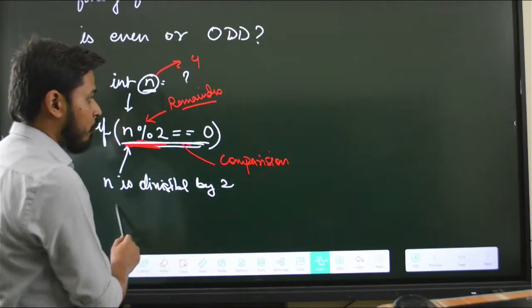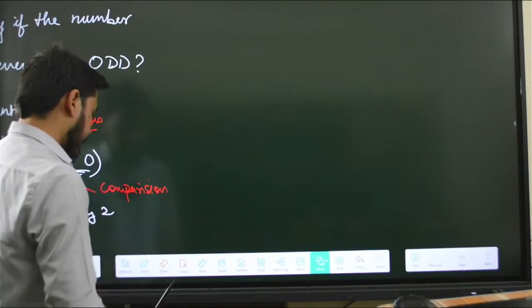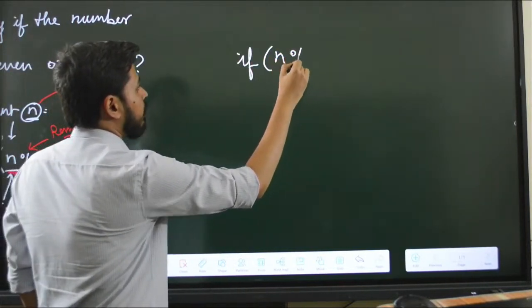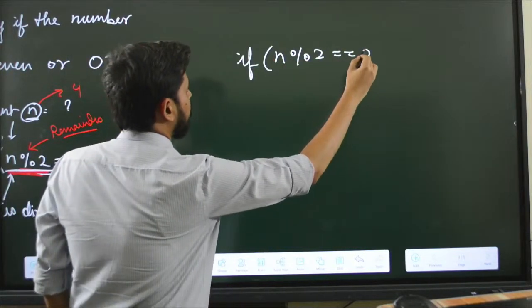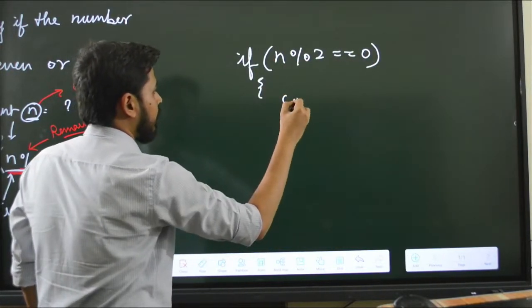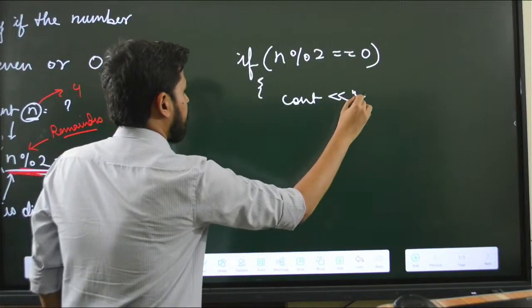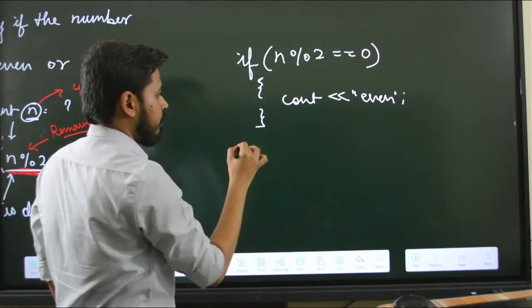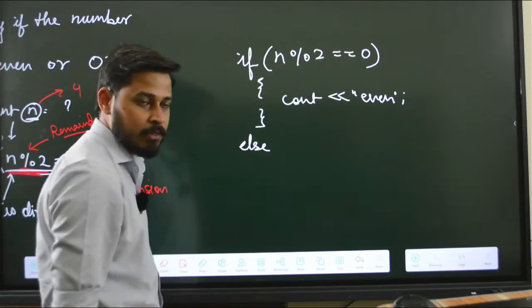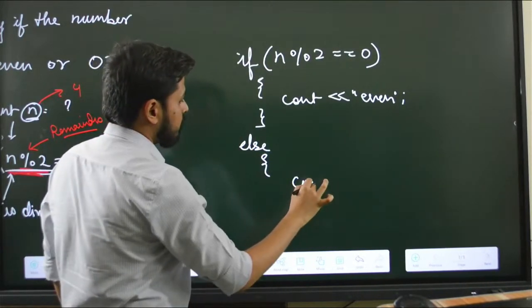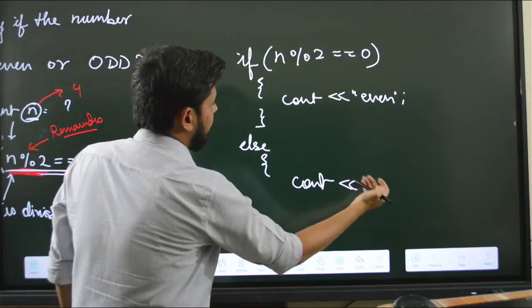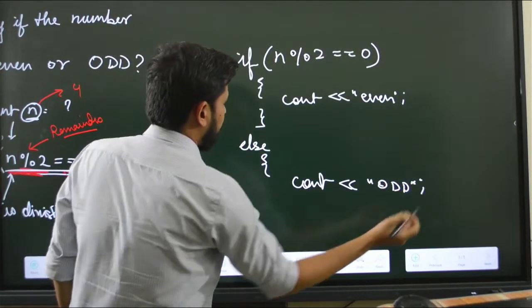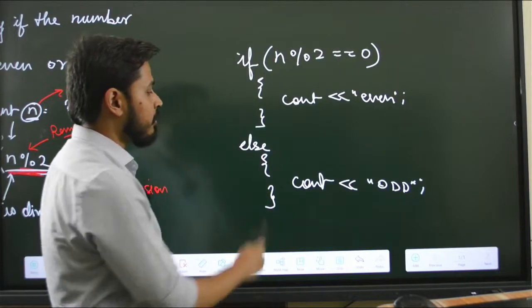So in this case, the code could be like this: if n mod 2 is equal to 0, in that case you can say cout even. And else, I can just say cout odd. Now you see guys that I have not written anything in the else part.